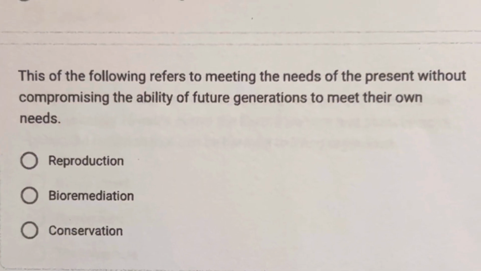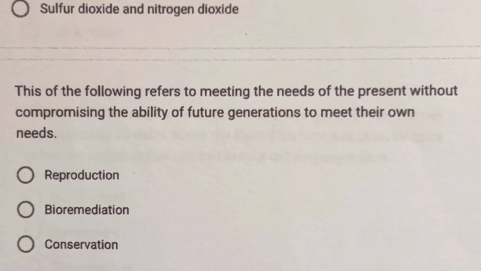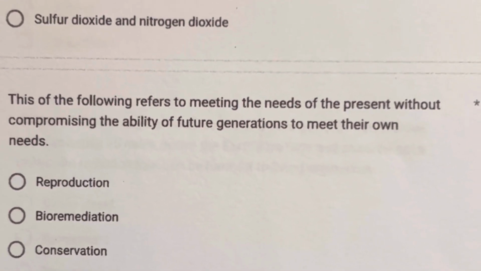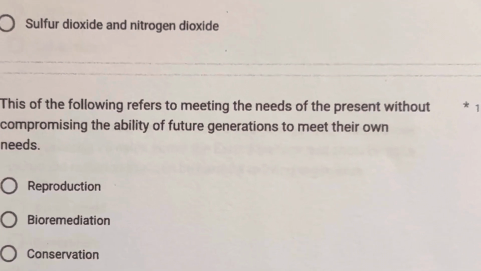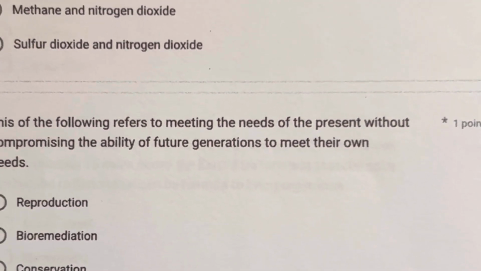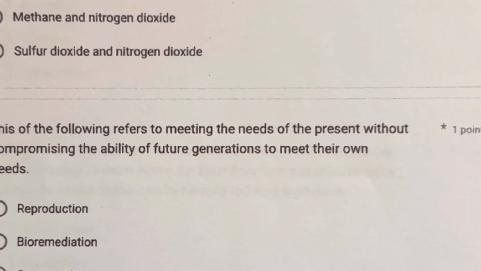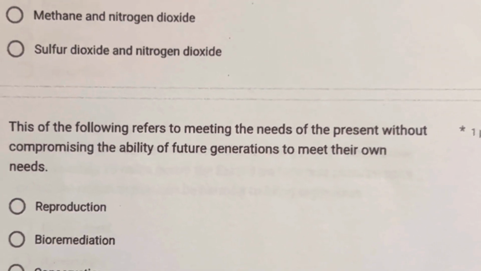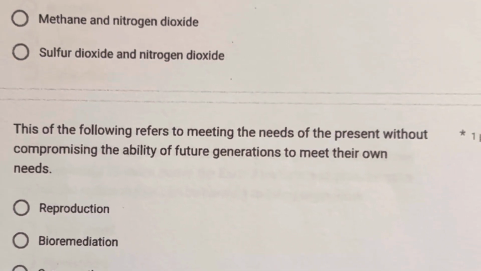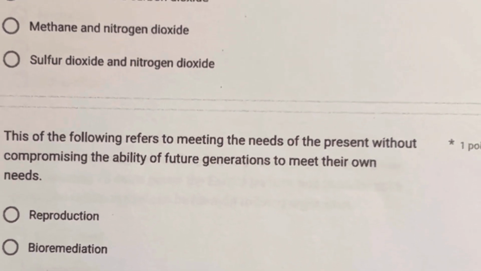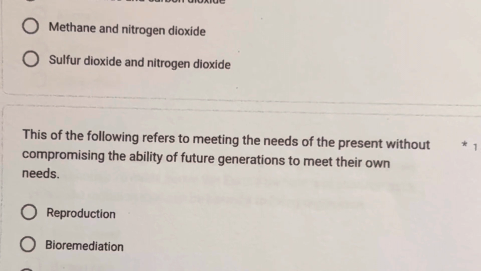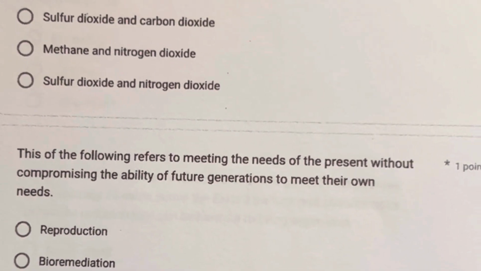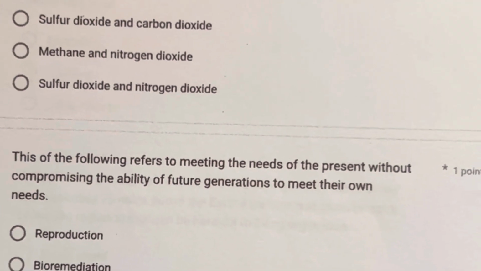Number 31. Which of the following refers to meeting the needs of the present without compromising the ability of future generations to meet their own needs? A. Reproduction, B. Bioremediation, C. Conservation. So the correct answer is letter C, conservation. So the keywords ani is refers to meeting the needs of the present without compromising the ability.